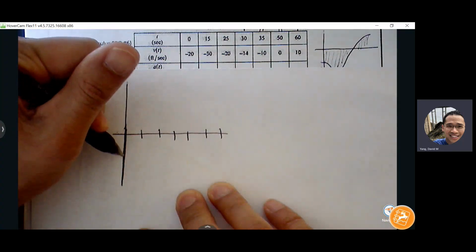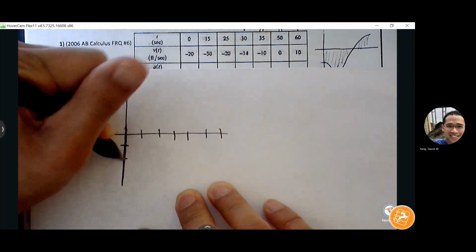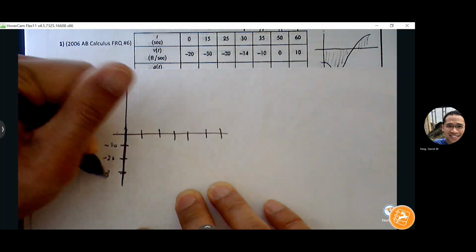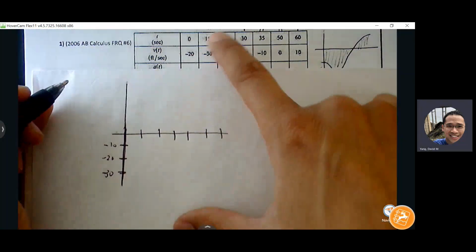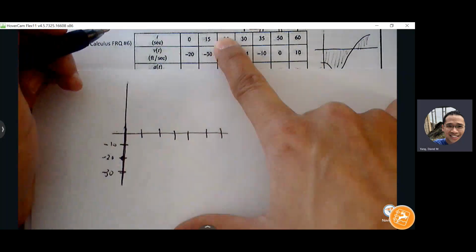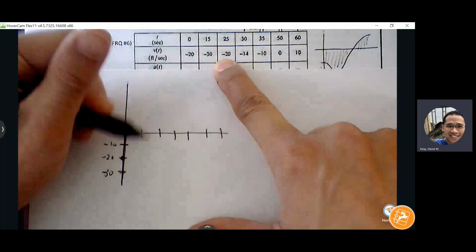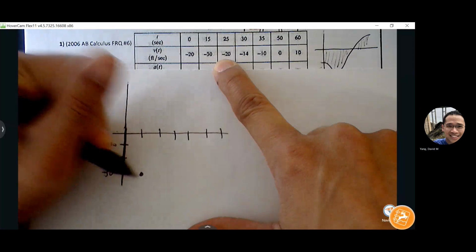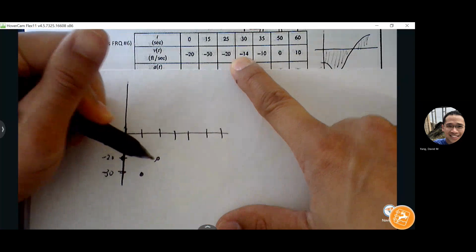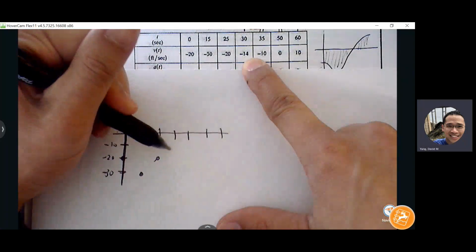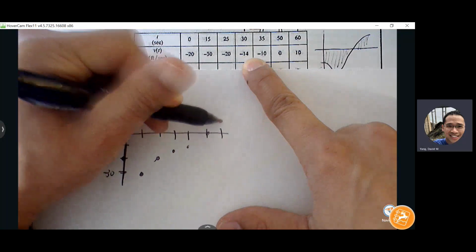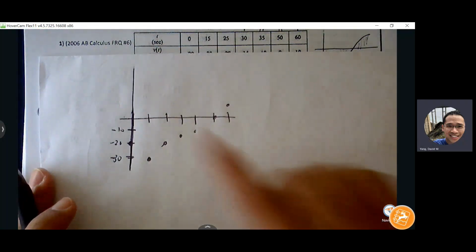Let's say this was -10. This is a very rough sketch here. So let's say at 0, our velocity is -20. At 15 seconds it is -30. At 25 it is -20. Then -14, -10, 0, and 10. So this is the picture of our velocity graph.